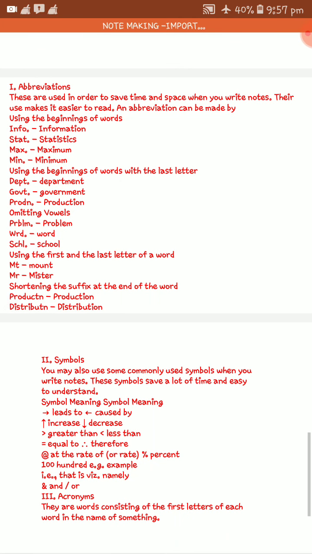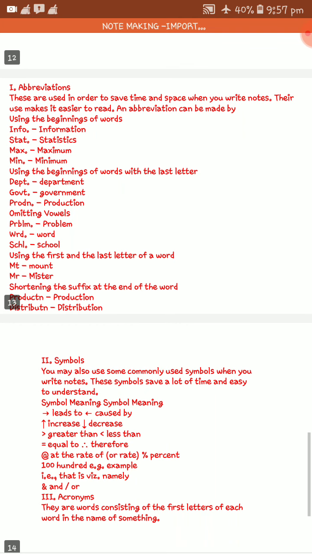Then another way abbreviation can be done is using the first and the last letter of a word. Like mount, first and last letter is MT. Or Mister, but what we write? MR, like that. Only taking the first and the last letter of the word and omitting the others.